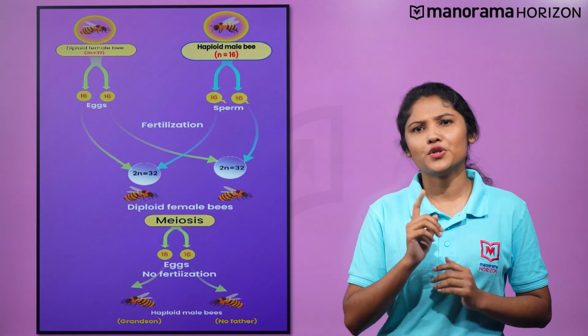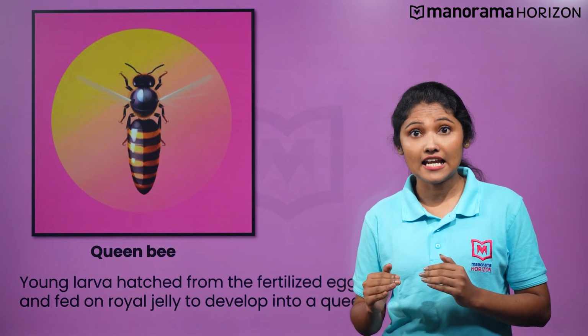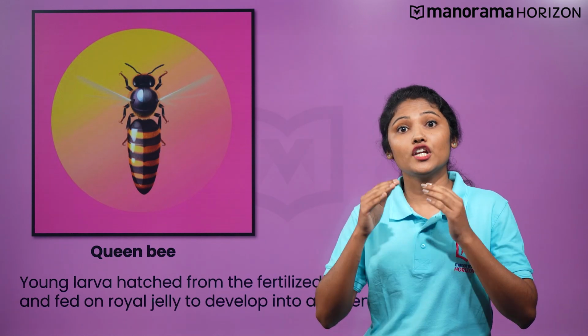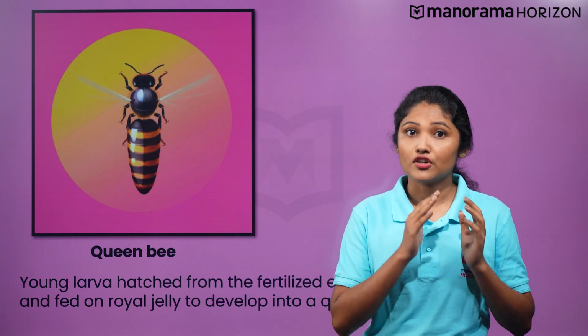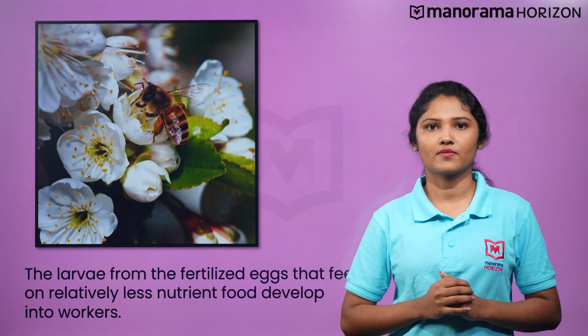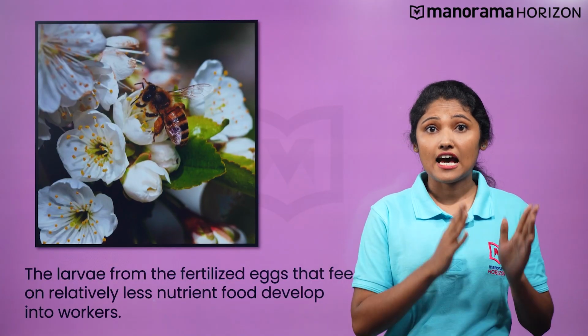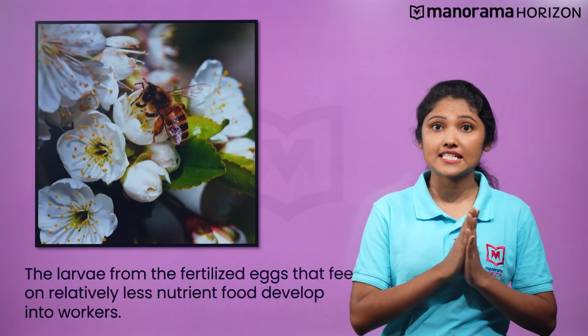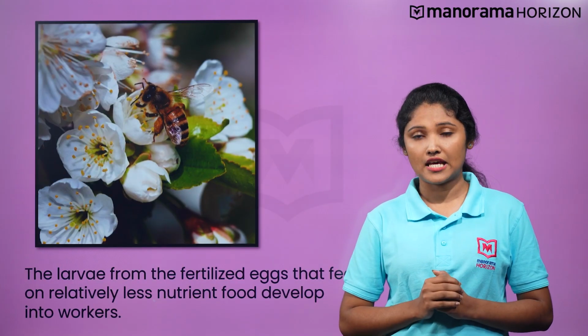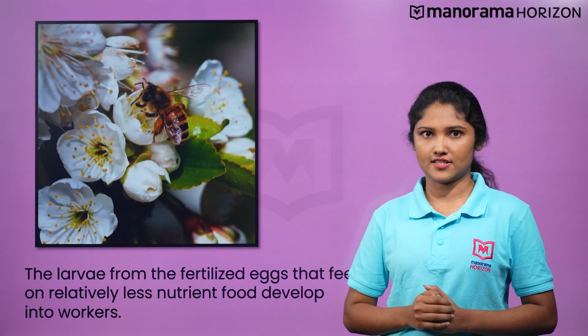Now, do you know that if the young larvae hatched from the fertilized egg are fed on a nutrient-rich food called royal jelly, it develops into a queen. Whereas the other larvae from the fertilized eggs that feed on relatively less nutrient food develop into workers.